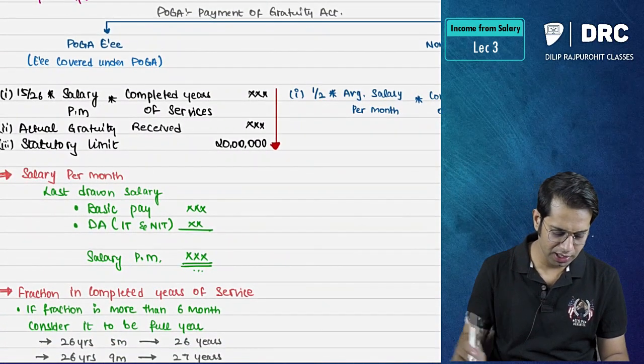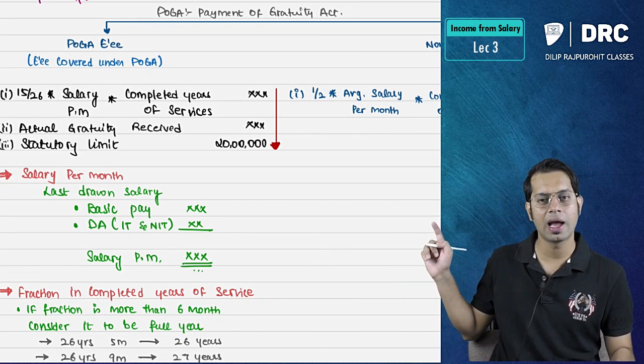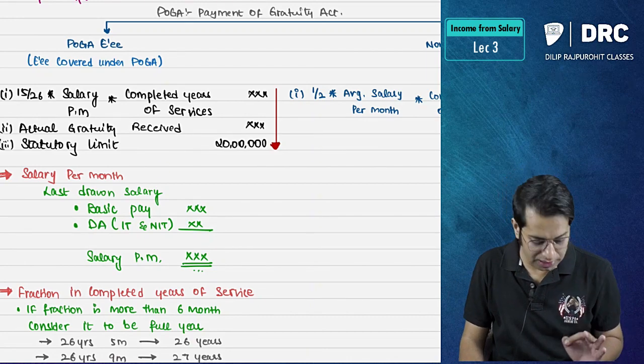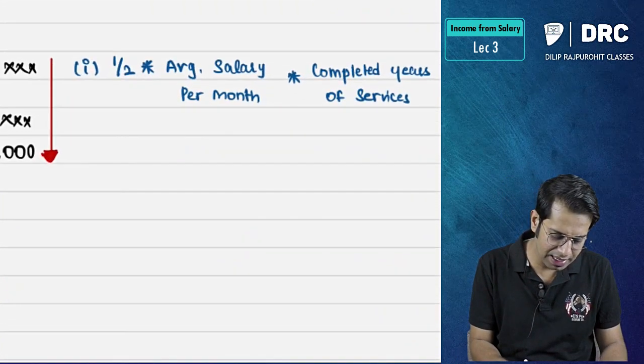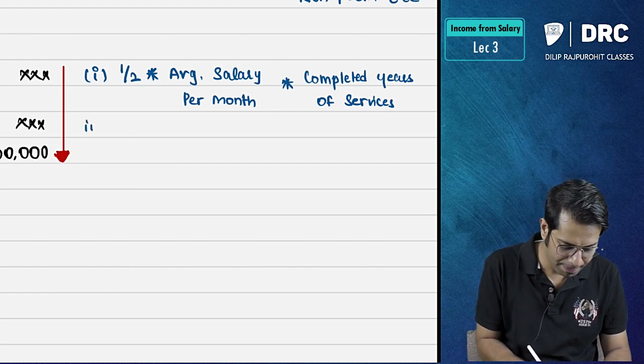Please note there is a difference over here. In the POGA case you took 15/26. Here you are taking half. In the POGA case you took salary per month. Here you are taking average salary per month. Sir, is there any difference? Yes, there is a difference. Obviously, by seeing only you can tell.